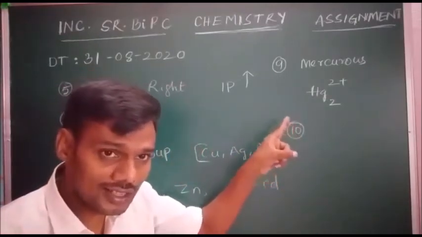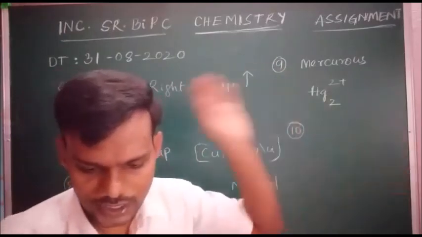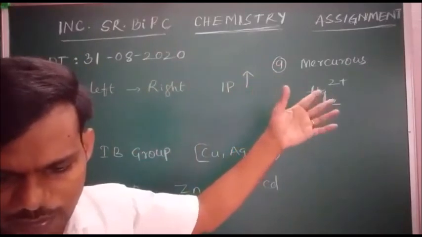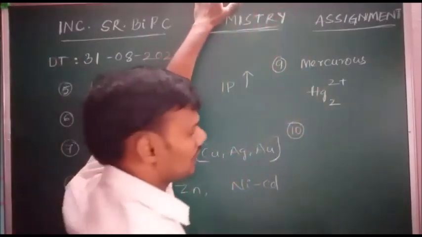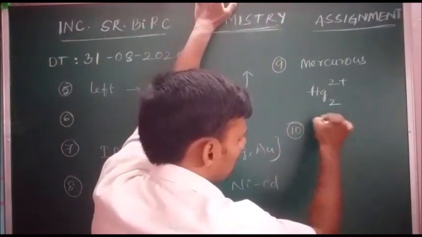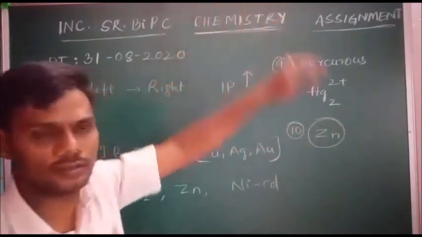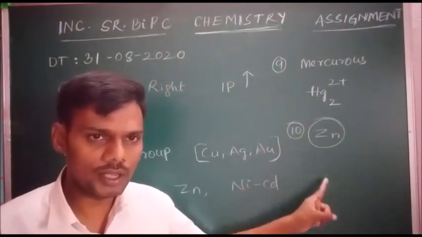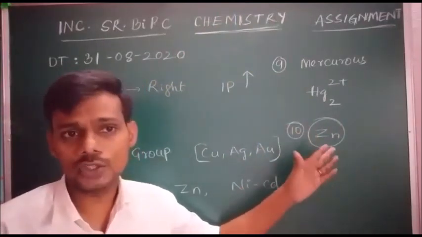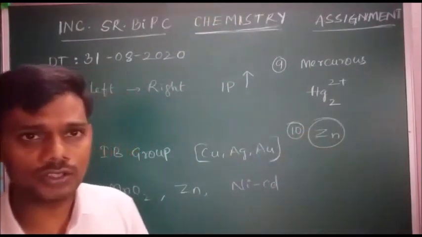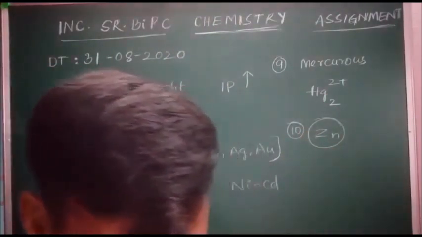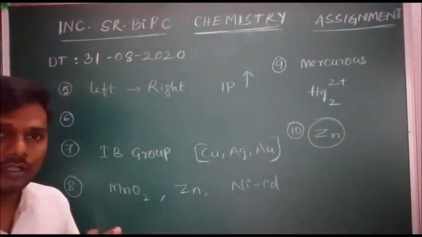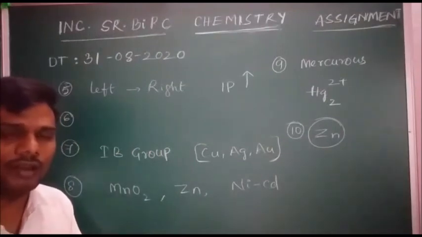Here they are asking which does not show it. Manganese is a transition element, iron is a transition element, but the correct answer is zinc. Why are we selecting zinc? Zinc, cadmium, mercury belong to the 2b group. There is no unpaired electron in the n-1d sublevel. That's why these are not considered transition elements, so zinc does not exhibit variable valency.